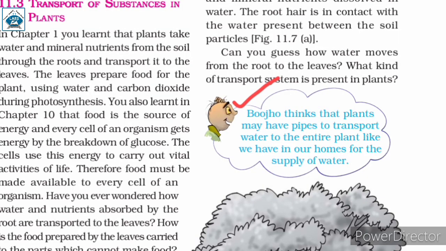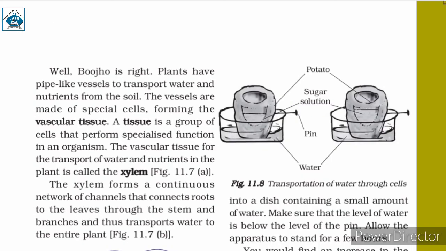Bojo thinks that plants may have pipes to transport water to the entire plant, like we have in our homes for the supply of water. Here we are asked what kind of transport system is present in plants. So Bojo answers this question. He thinks that they have pipes that transport the water to the entire plant, just the way we have pipes in our house for the supply of water.